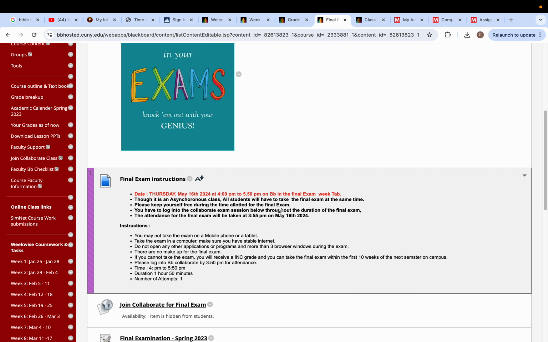The exam is 1 hour and 50 minutes, and it is an auto submit. So if for any reason you leave the exam, or you close your computer, or you close the window, or you press the back button... do not press the back button on the test at all. It does not work. Even if it works, it'll reset the exam and then you might have to redo the whole thing all over again. So once again, please do not press the back button and you can continue with the work.